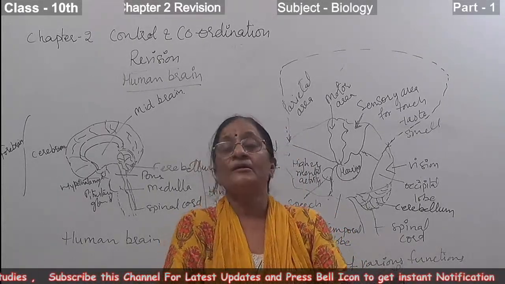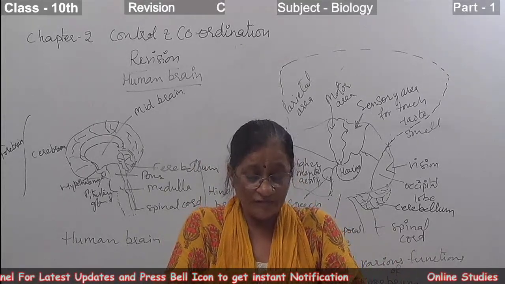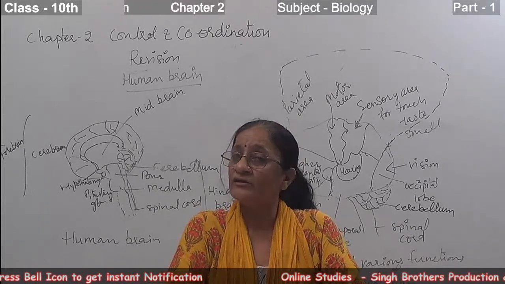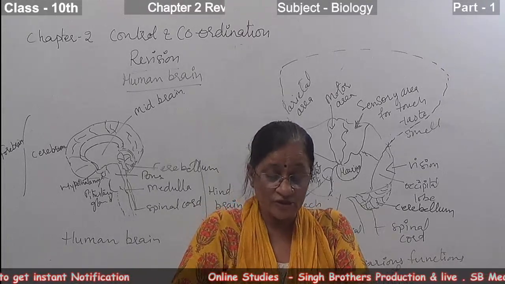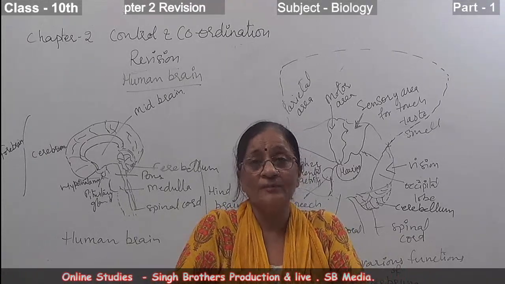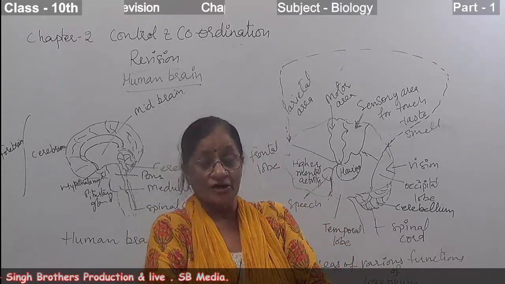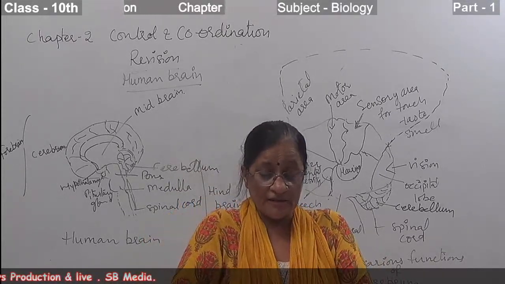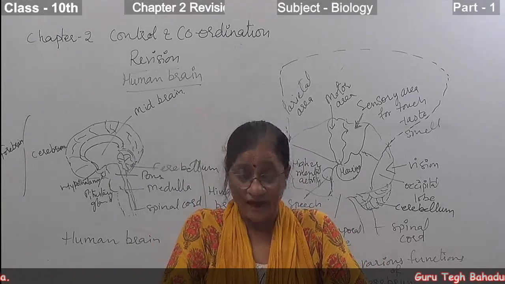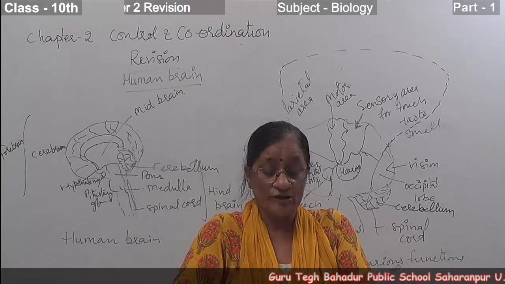For example, if we see a snake on the way, first we may run away from that place, second we can call someone for help, and third we can kill the snake. So, the responses that change according to our will are called voluntary actions.